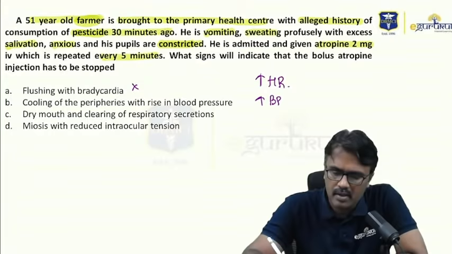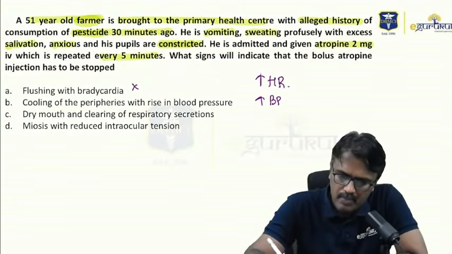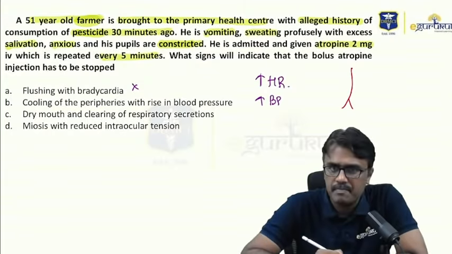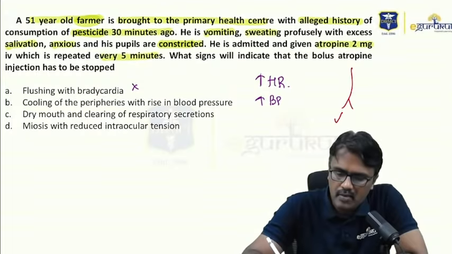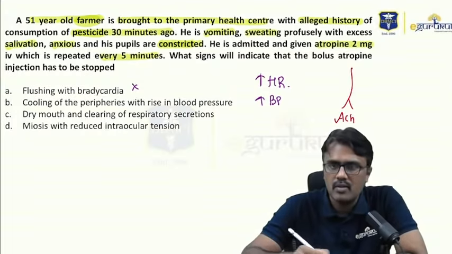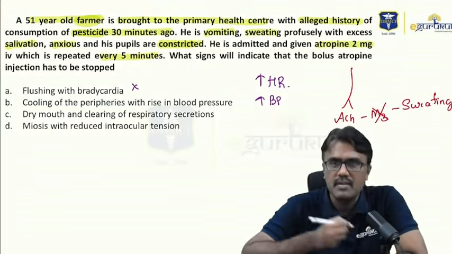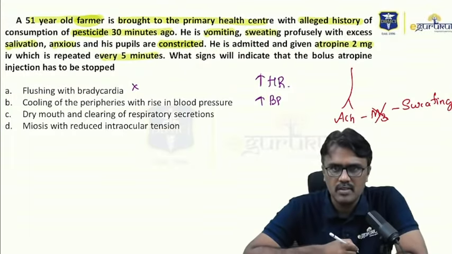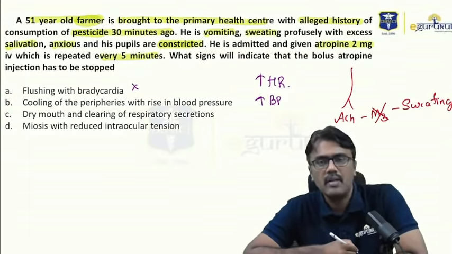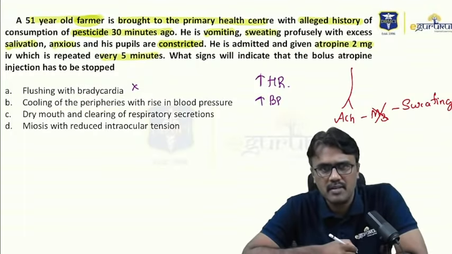So remember, the sweat glands are supplied by sympathetic, but the neurotransmitter released is acetylcholine. So this will act on M3 receptor and sweating occurs. So now when I give atropine, this M3 receptor is blocked. So what happens? The temperature increases. We call it as atropine fever. So cooling will not be seen.